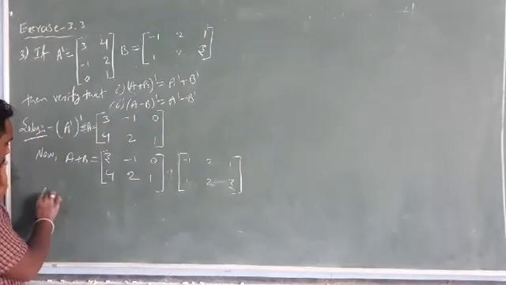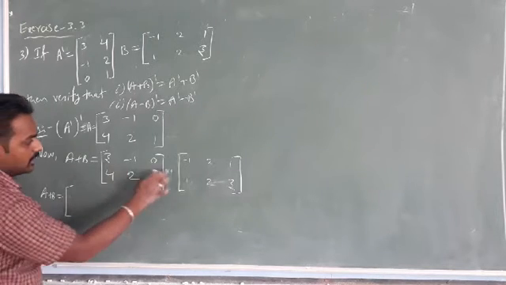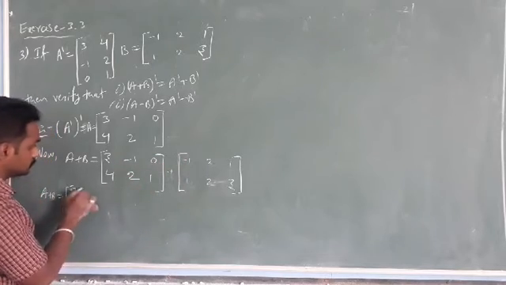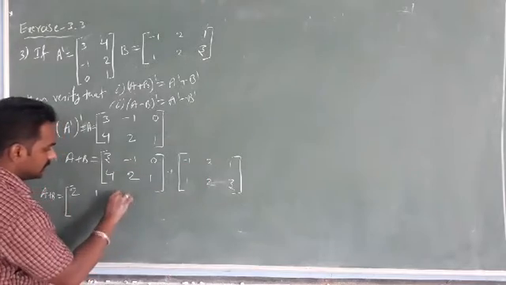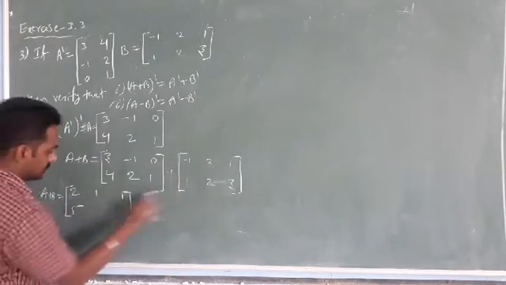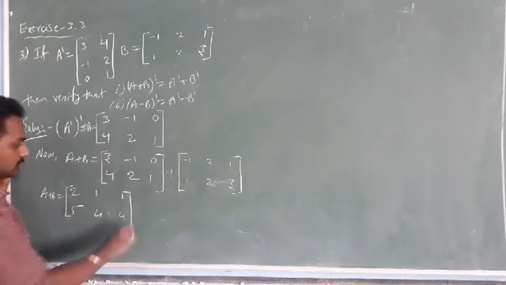So what is the matrix A plus B? A plus B is 3 plus minus 3, minus 1, that is 2; minus 1 plus 2, that is 1; 0 plus 1, that is 1; 4 plus 1, that is 5; 2 plus 2, that is 4; 1 plus 3, that is 4.